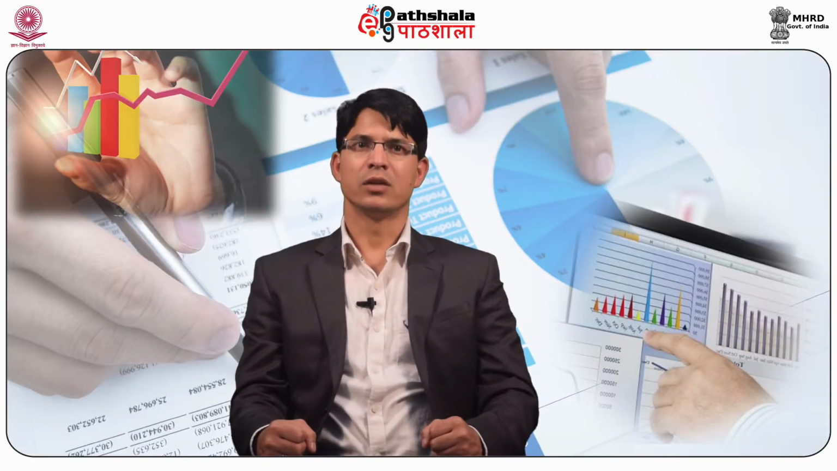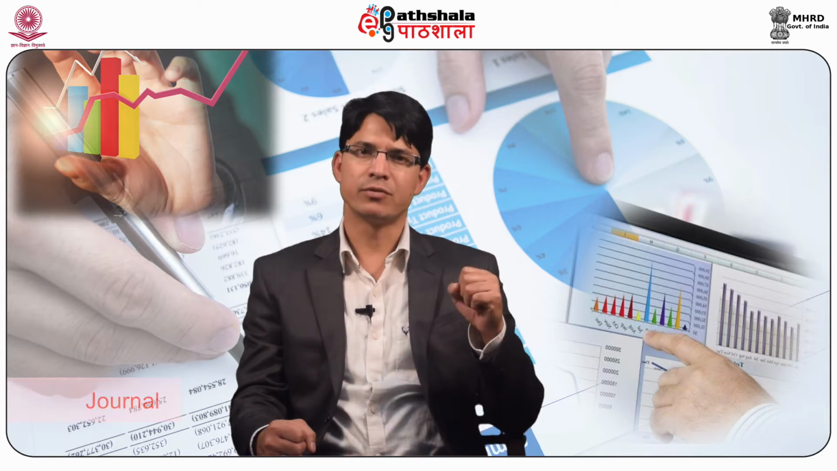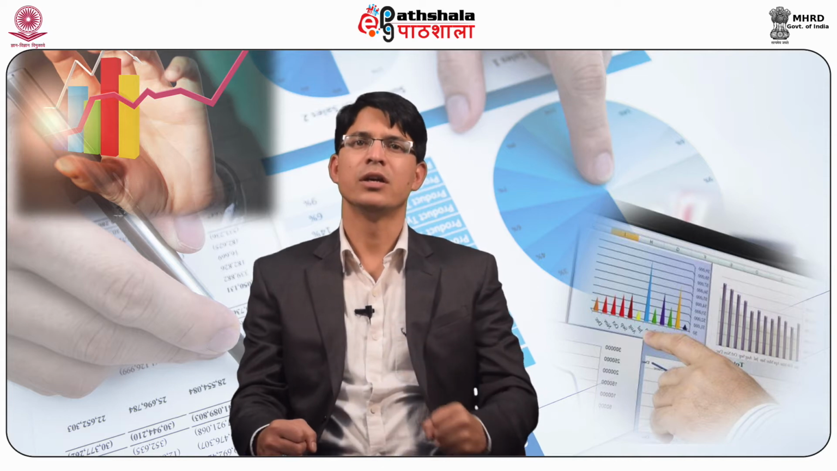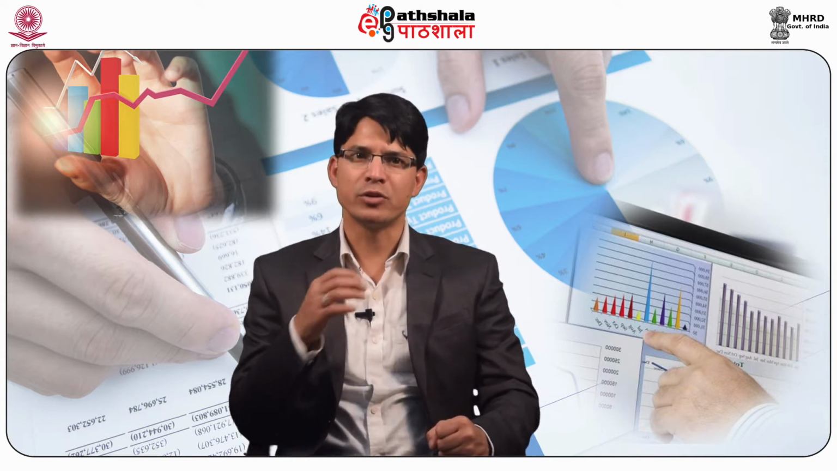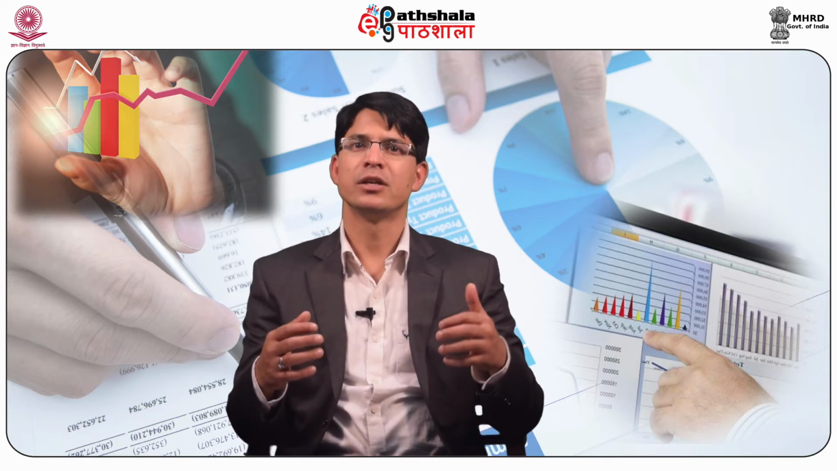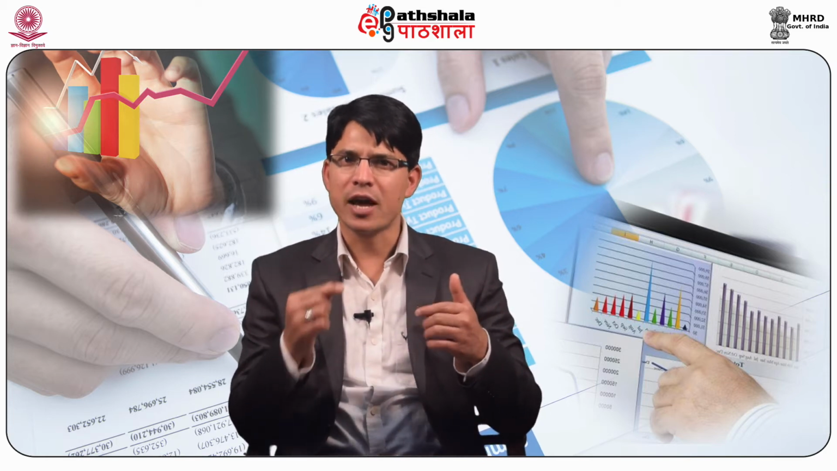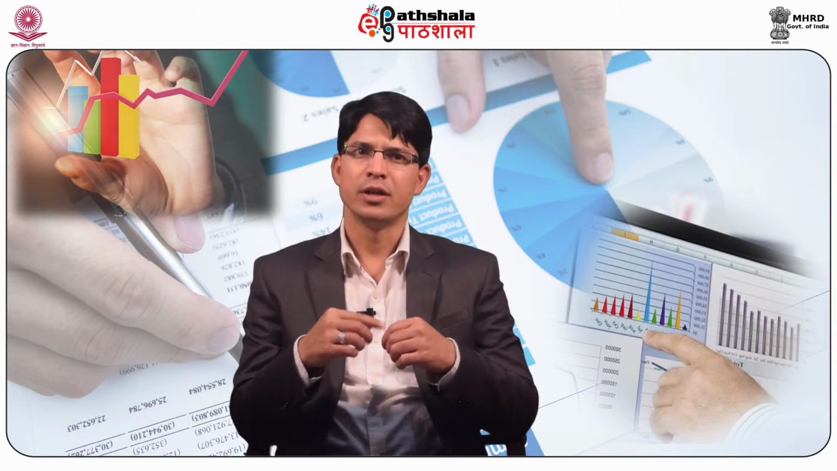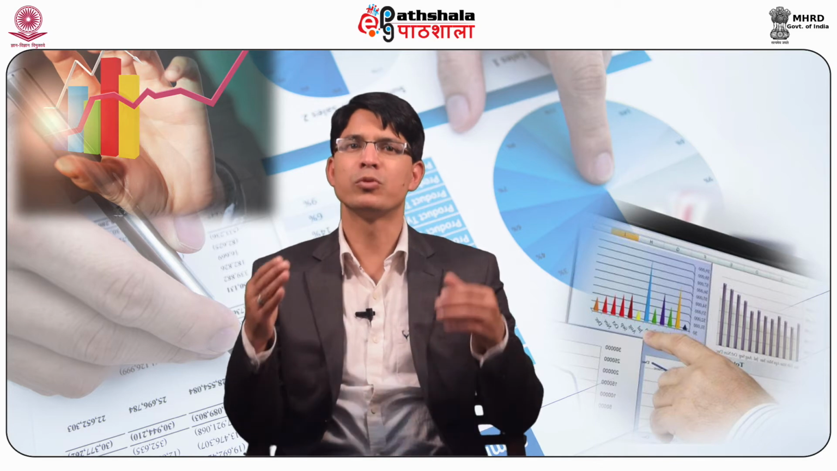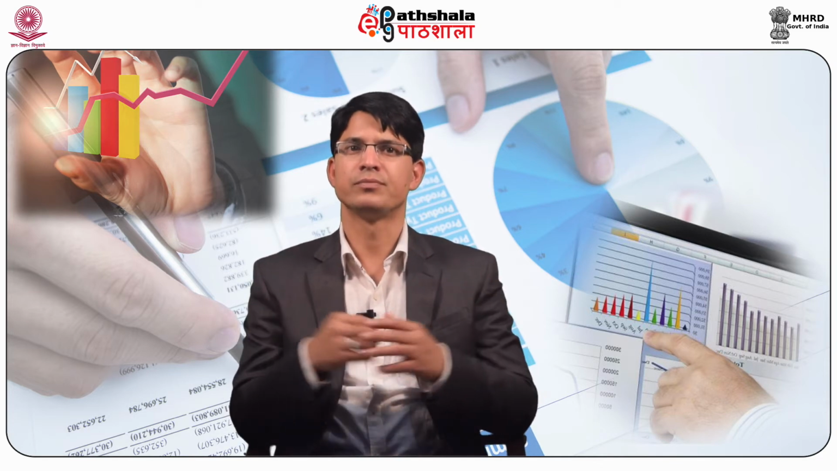Journal. The word journal has been derived from the French word jour, meaning daily records. Journal is a book of prime record for small firms. When the business transactions take place, the first step is to record the same in the books of original entry or subsidiary books or books of prime journal.